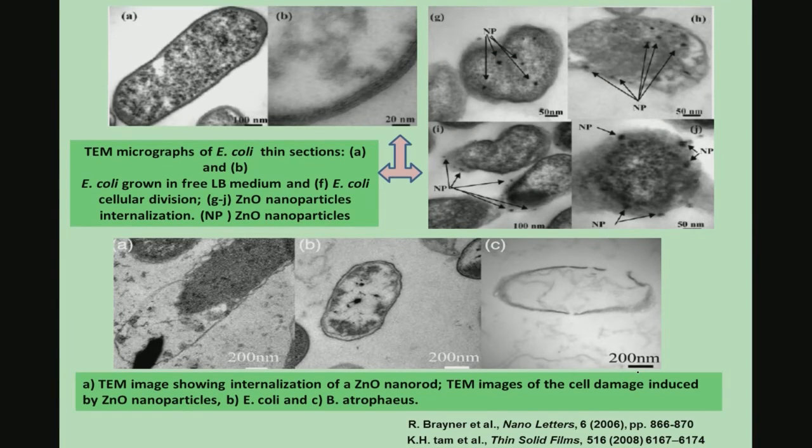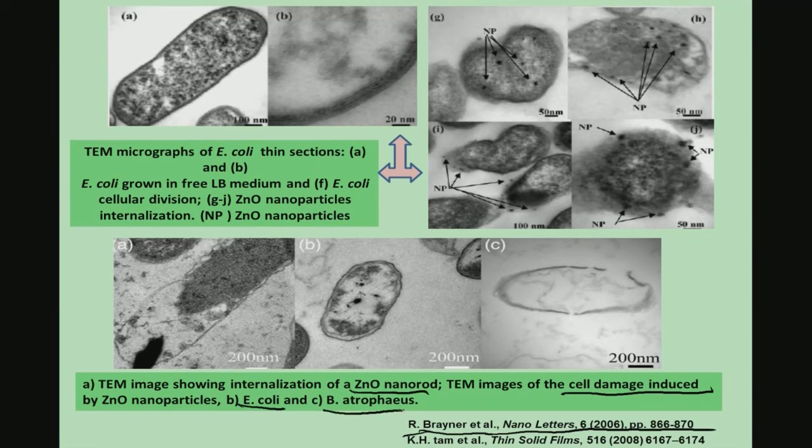Now, this statement can be substantiated by published literature, not from our group, but from elsewhere. For example, Briner and team published a paper in Nano Letters in 2006, where they reported how E. coli bacteria can be killed, and their morphology disrupted quite significantly, by addition of zinc oxide nanoparticles, as seen in the thin section. Similarly, another team has also shown a TEM image of the zinc oxide nanorod, and then a very thin slice of the bacteria, particularly E.